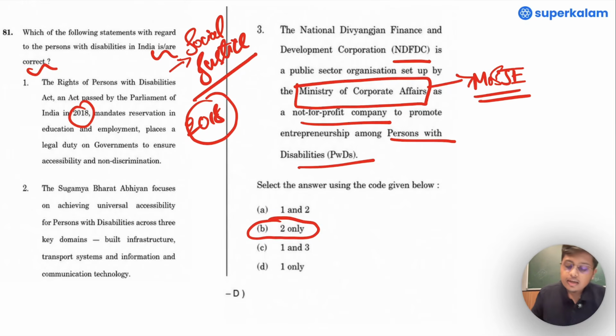This has been the doing of UPSC in most of the questions that it has given in prelims. They change the ministries, and if one is fair and calm while attempting the paper, one will surely be able to easily eliminate this and derive the answer, that is B, 2 only. Let us move to the next question.